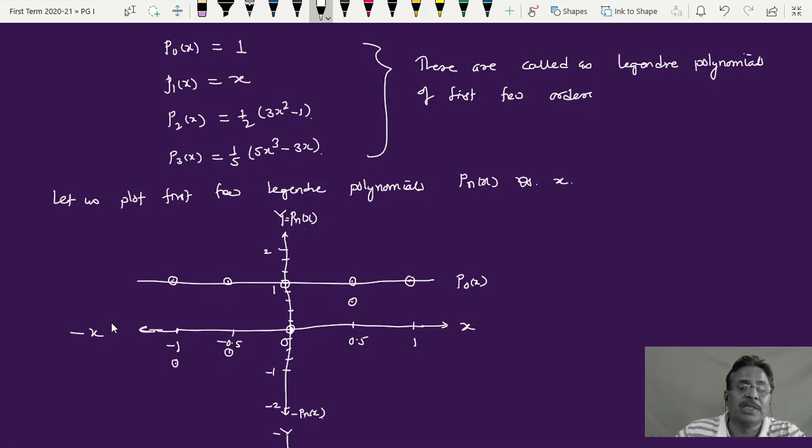So connect all these points. Connecting all of them, I got something here. This should pass through this, and that is how it is passing through this one again, and this is my P1 of x.